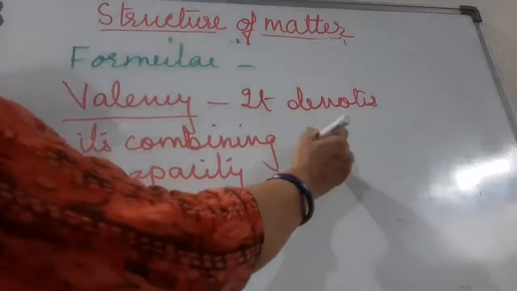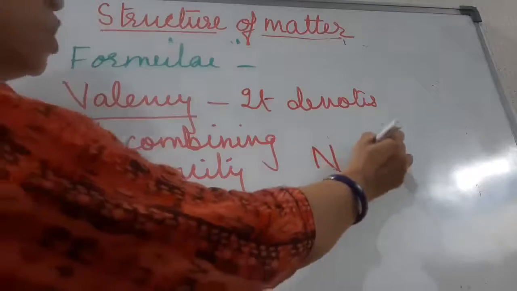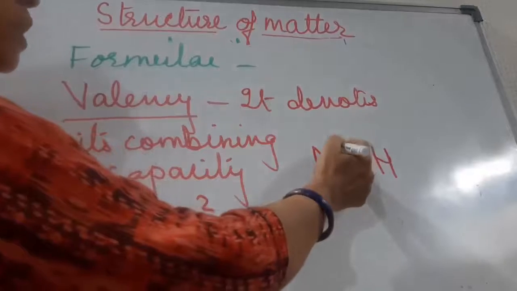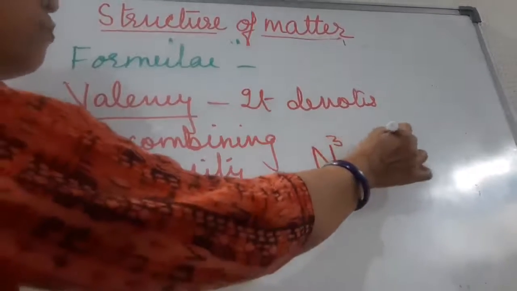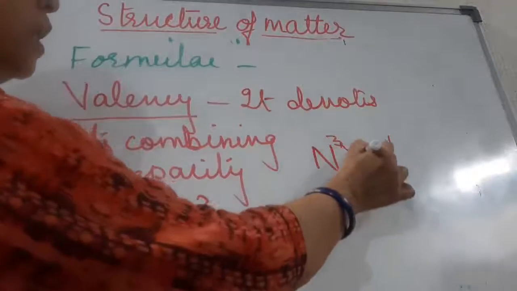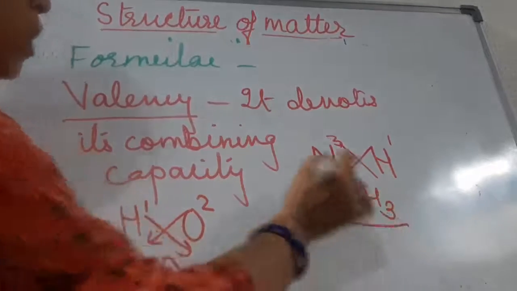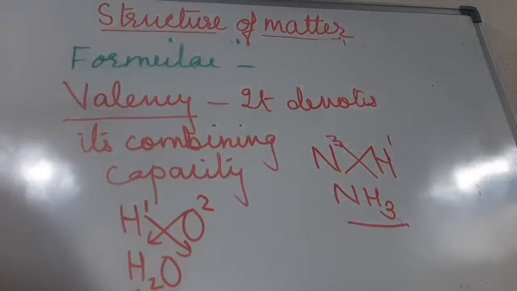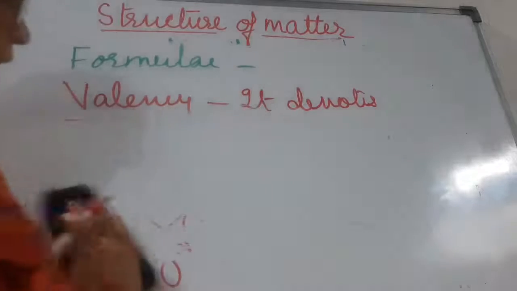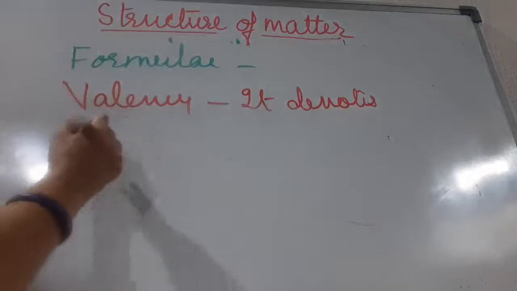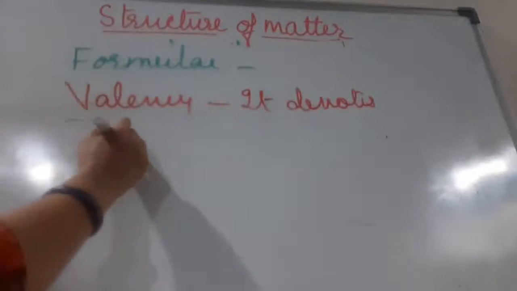Suppose ammonia. Valency of nitrogen is 3, valency of hydrogen is 1. They are cross multiplied, so the formula of ammonia becomes NH3. So children, if you know the valencies of the elements, then we can simply make formulas with the help of these elements.